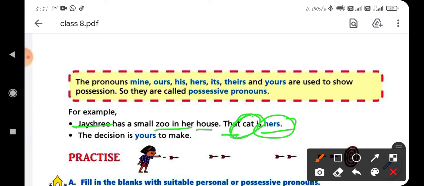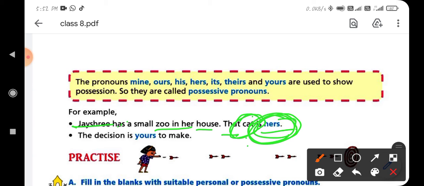Jayashree has the cat, and she has the right to keep the cat as her own. And this word hers shows that Jayashree is completely responsible for the cat. So we can say the word hers is a possessive pronoun.